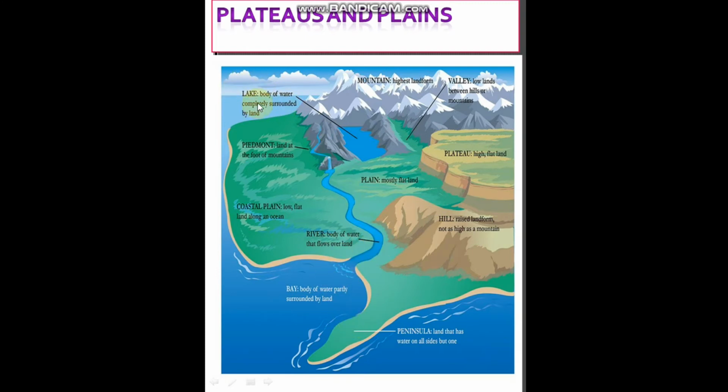Then what is a lake? A lake is nothing but a body of water completely surrounded by land. So there is a difference between a river and a lake. What is the difference? A river is a body of water that flows over a land. A lake is a body of water completely surrounded by land.